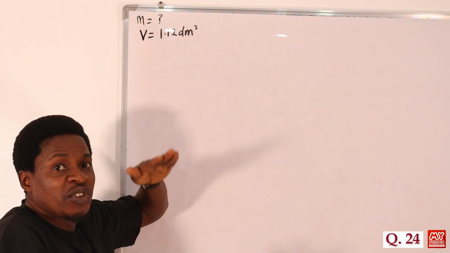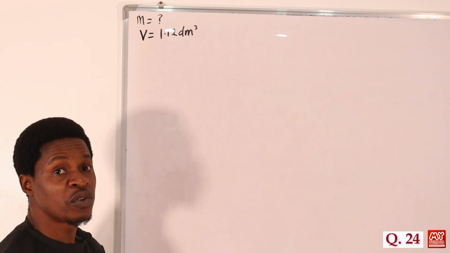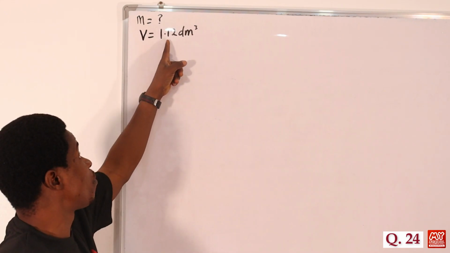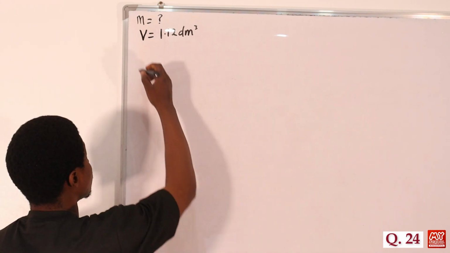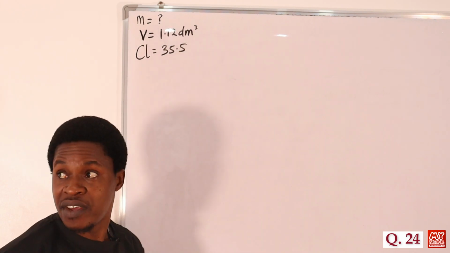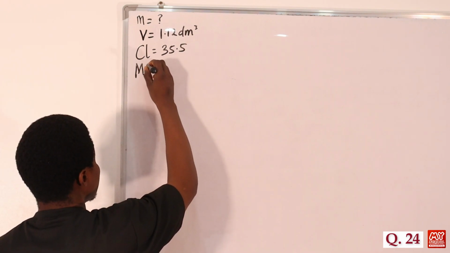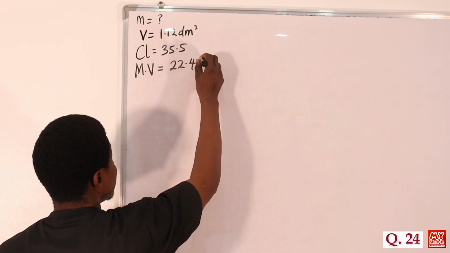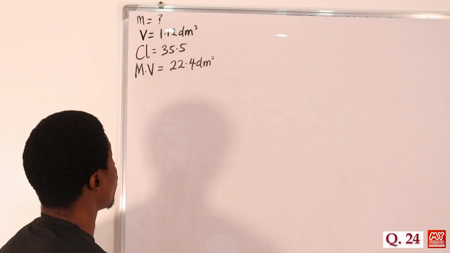Then you look at the relationship between the parameters you are given and what you want to find. There will be a connection between them that will help you get the calculation question so easily. So the volume we're given is 1.12 dm³, and then we're given the relative atomic mass of chlorine, 35.5, and the molar volume of gas at STP. Of course, that is actually constant for all gases, 22.4 dm³. Both of them are in the same unit.